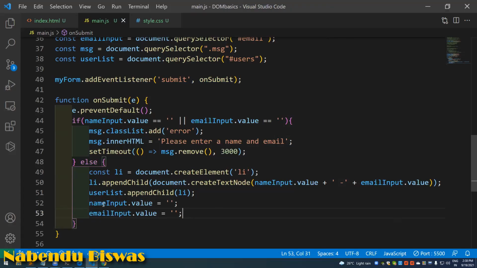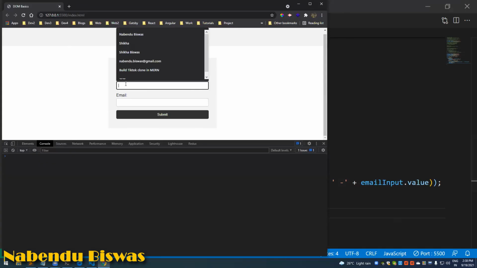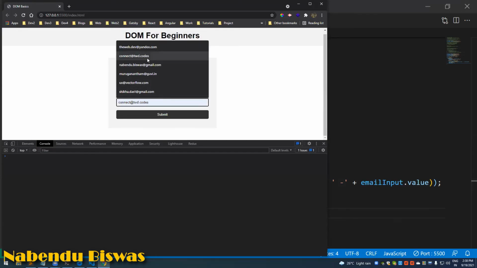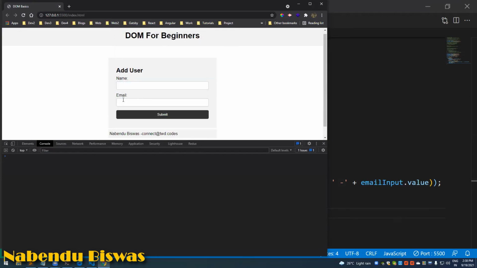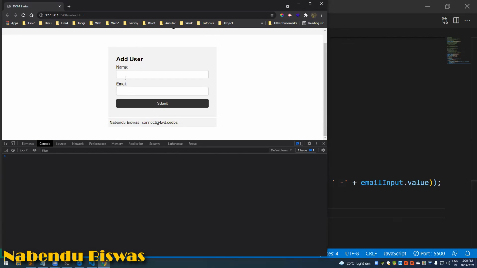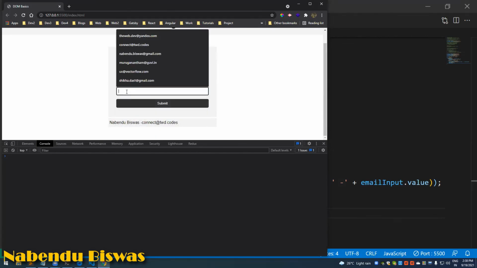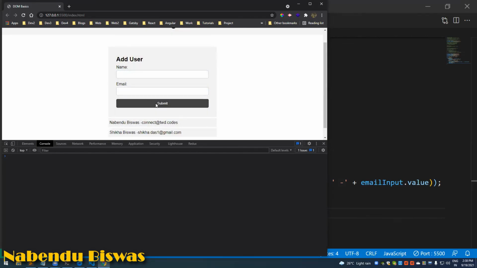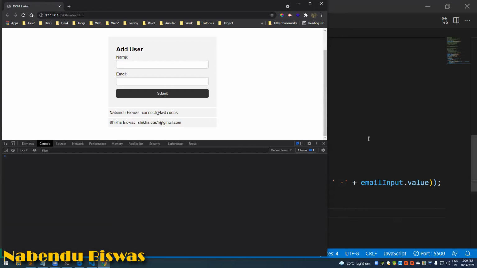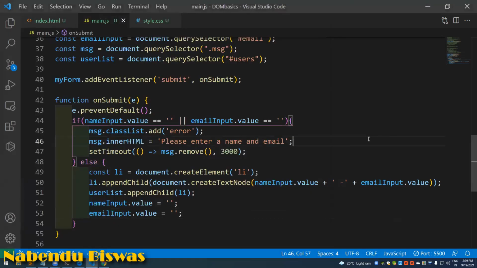So these two I have done. Now if I go back, see, this one will be gone and this one will be shown. And again I can enter something else, and it will be shown like this. So it is working, and with this we have come into this DOM part also.